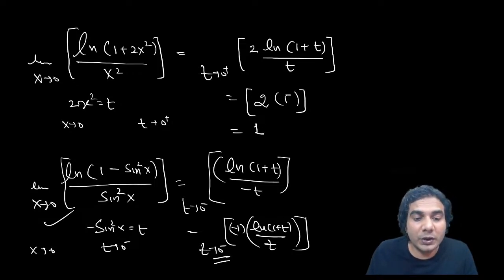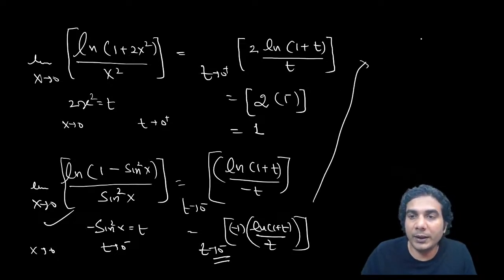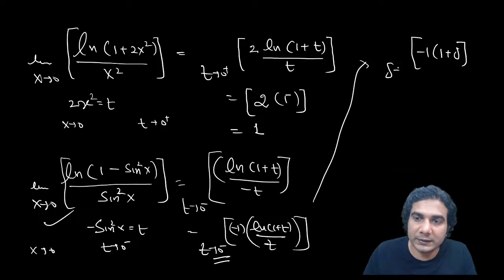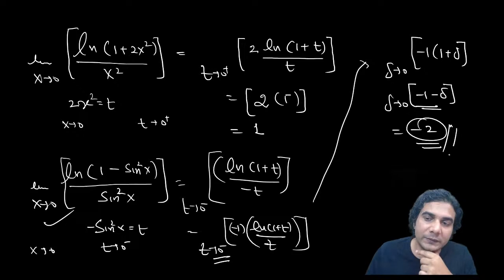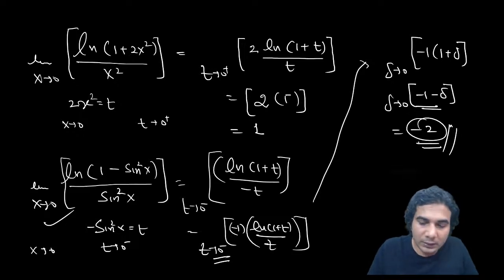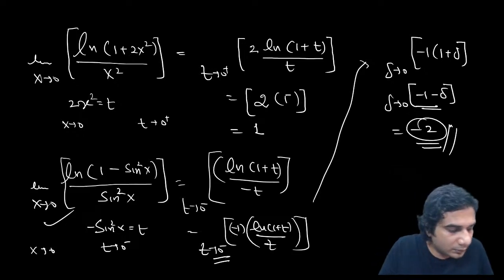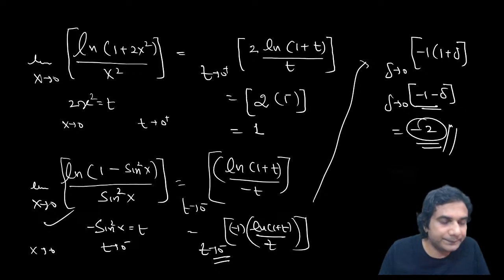Now when x approaches 0, t approaches 0 from the left hand side, then ln of 1 plus t upon t will be 1 plus. So now this is going to be minus 1, because of the minus sign. So write 1 plus delta, with delta approaching 0. Now it is going to be minus 1 minus delta, and delta is approaching 0. So you can see this number is between minus 1 and minus 2, so greatest integer of that is going to be minus 2. I hope you have got it.